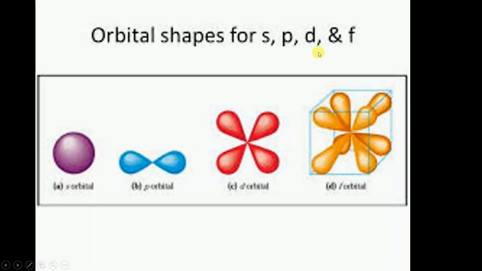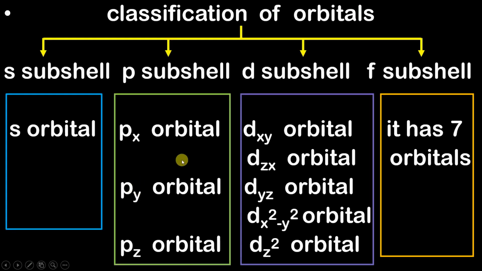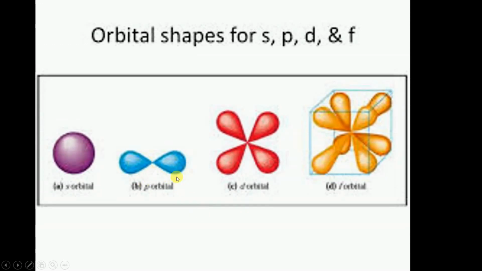All orbitals in P subshell, whether px, py or pz, are going to have a dumbbell shape. All orbitals in D subshell are going to have a double dumbbell. Can you see this? One dumbbell and this is the second dumbbell. Similarly, all orbitals in F subshell are going to have 4 dumbbells.